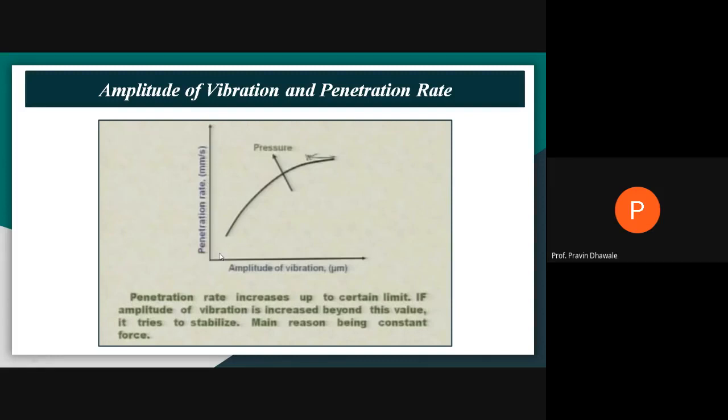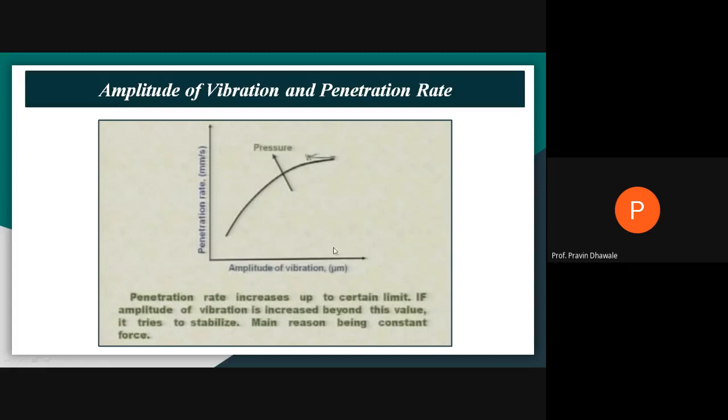At a low amplitude of vibration you get less penetration. As we go on increasing the amplitude, the penetration rate goes on increasing up to this point.